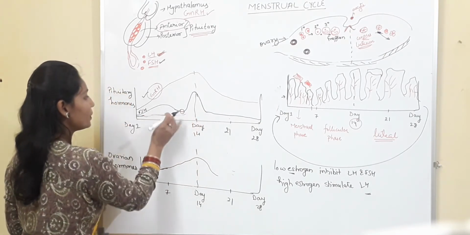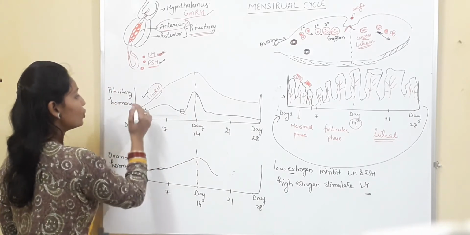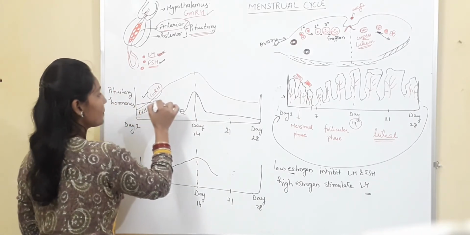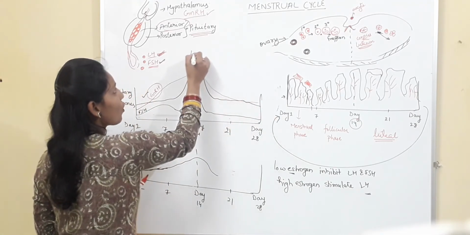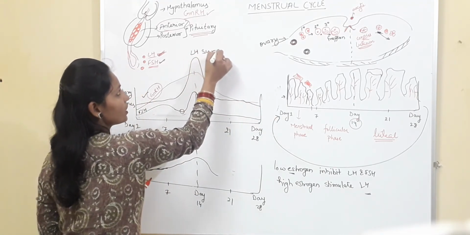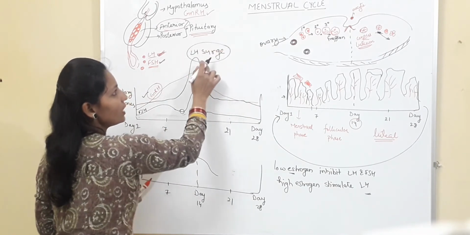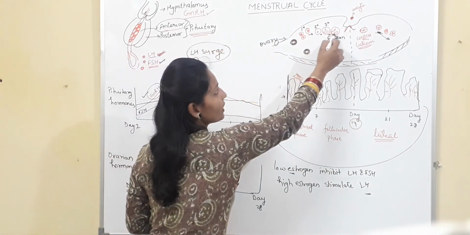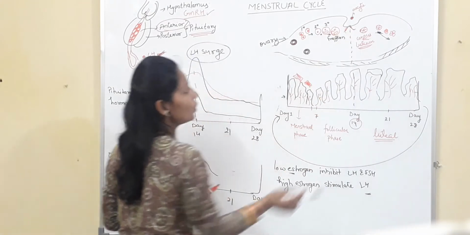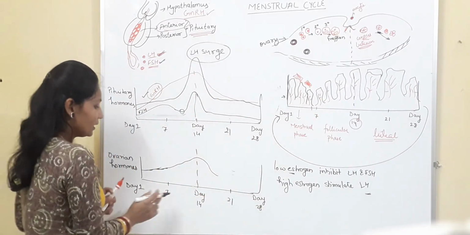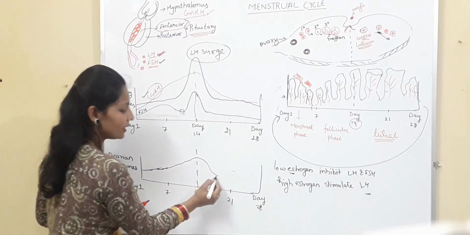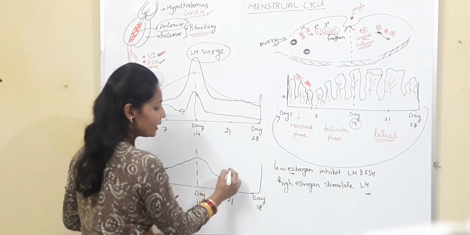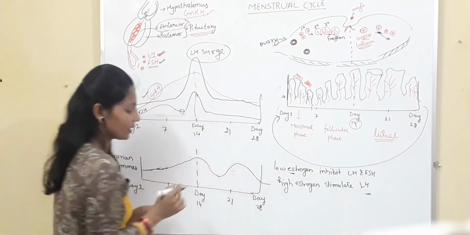इसको हम थोड़ा सा ऊपर बना लेते हैं so that we have more space. यहाँ पर बना लेते हैं, attain its peak level, and this is also known as LH surge. This LH surge induces this Graafian follicle to get rupture and release the oocyte. The amount of estrogen first increases till day 14, then decreases after ovulation, then again increases and then decreases.